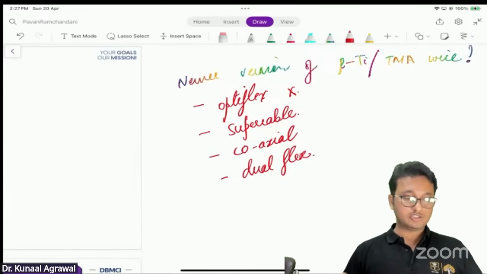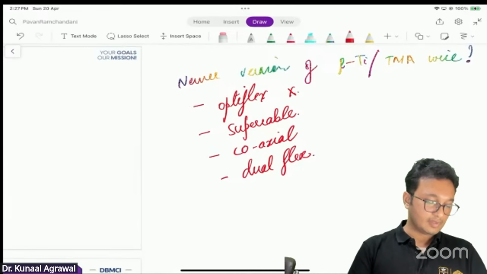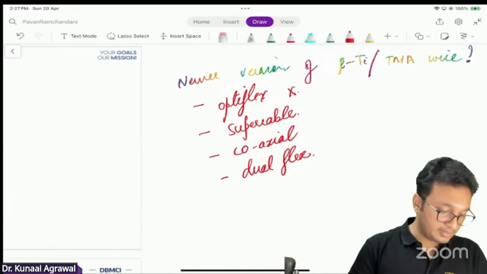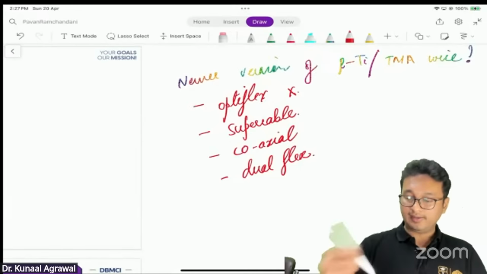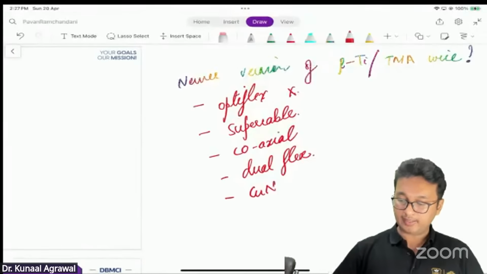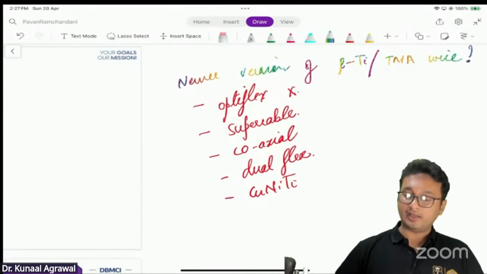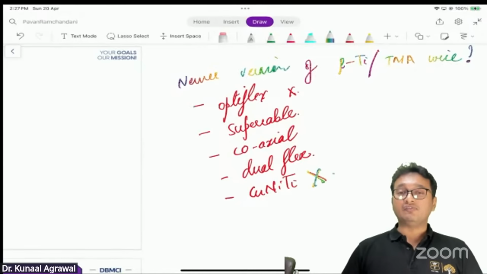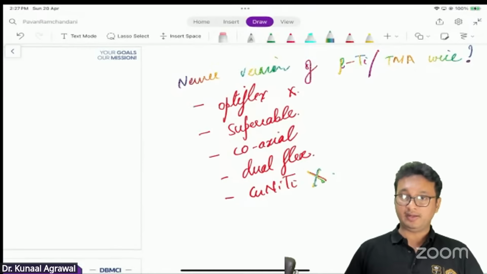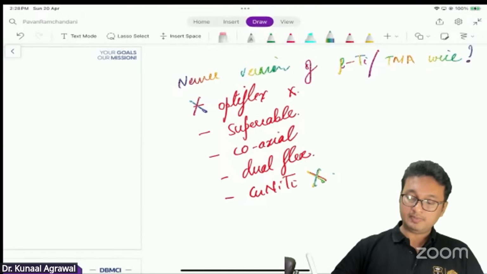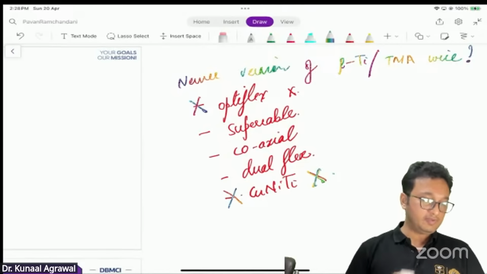All right. So what do you think should be the answer? Okay, we have one more option, copper nitinol, as one of the options. Let's consider that as well. Copper nitinol cannot be the answer because it's a different form of nickel titanium wire. It is a heat activated nitinol wire. It is not beta titanium wire. So we can eliminate OptiFlex. We can eliminate copper nitinol. What are we left with?